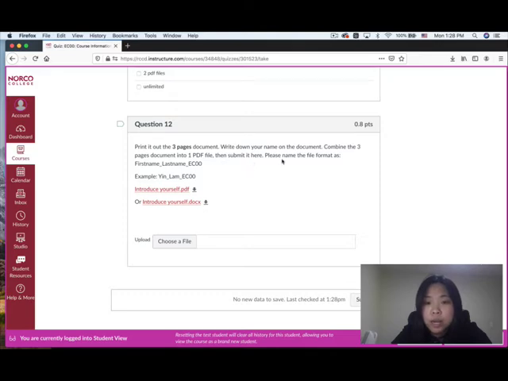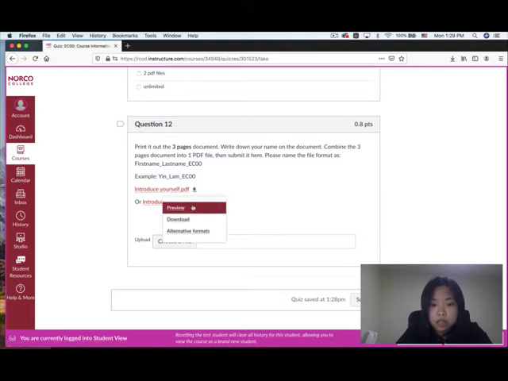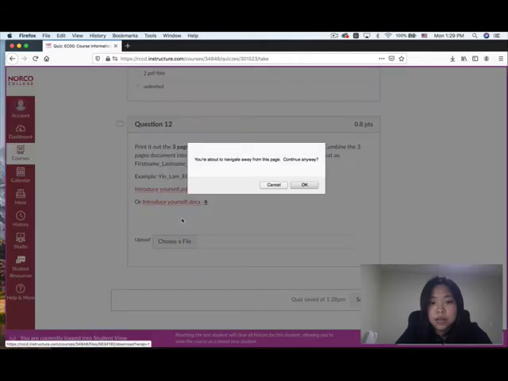And also, name your file with your first name, last name, and we are working on extra credit 00. Okay, you could see there are 2 files in here. They are exactly the same thing. It's just that one is a PDF file and the other is a Microsoft document. It's just for some students who may not have a PDF file. So you could click on here, you could preview it, download it. So I'm gonna choose download it.